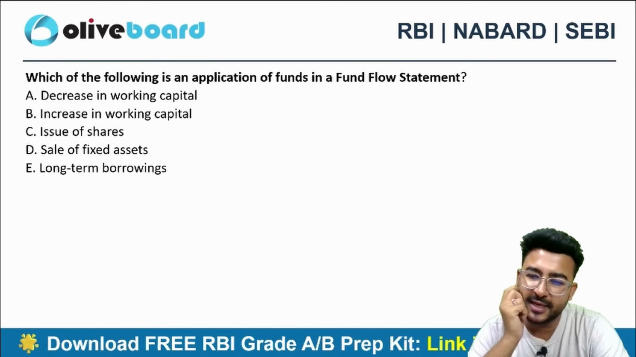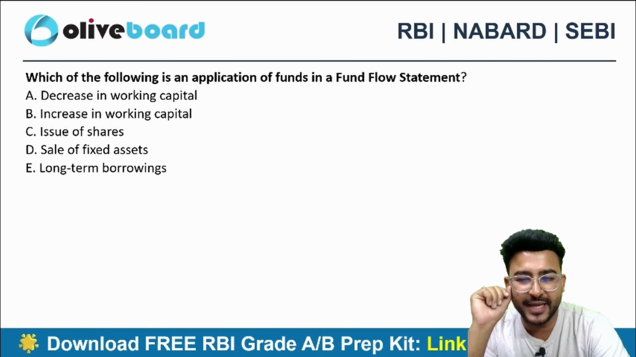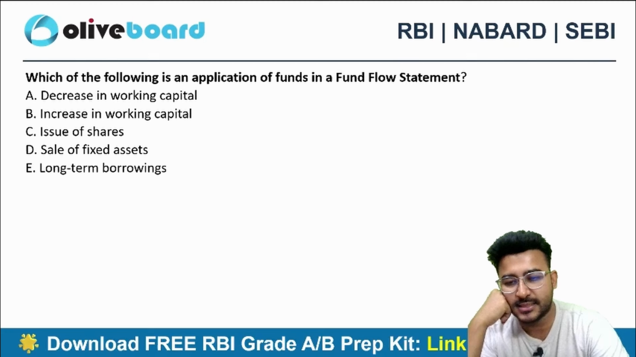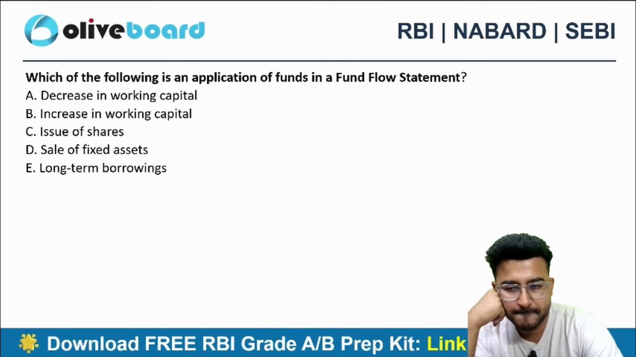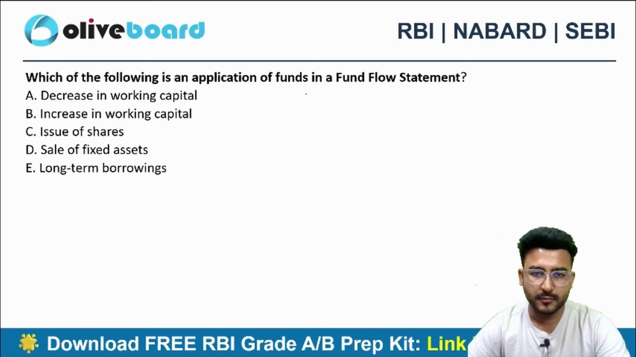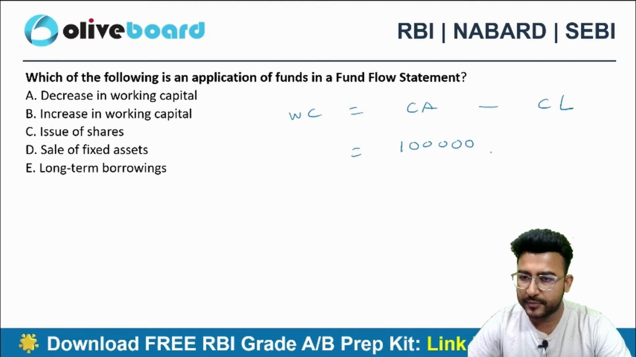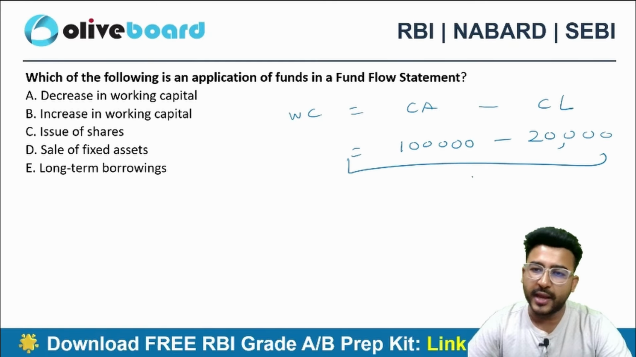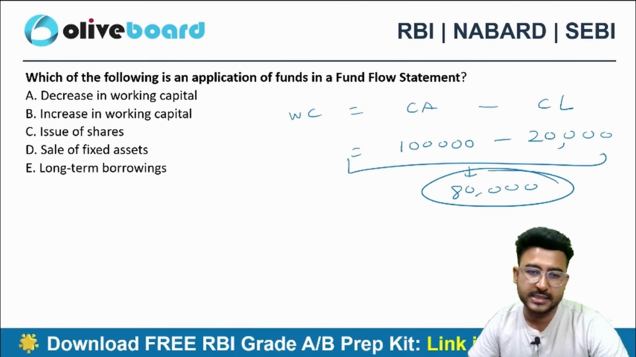Decrease in working capital or increase in working capital? What do you think? When the working capital decreases, money is released. When the working capital increases, money is blocked in business. Let me tell you how. Your working capital is current asset minus current liability. I need to block 1 lakh rupees in my current asset, and I have 20,000 in my current liability. So I need to keep 80,000 in my working capital. That is the money I need in business.